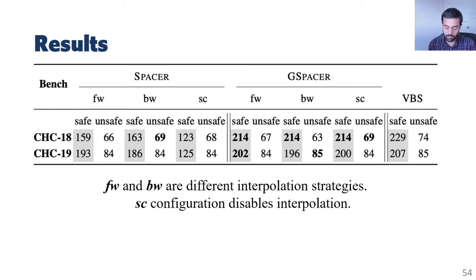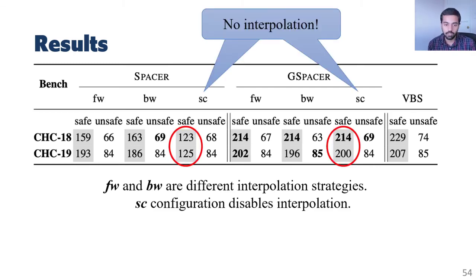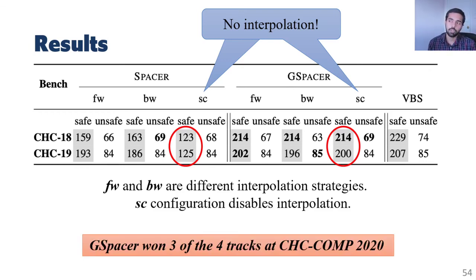But more interestingly, Gspacer is stable even without interpolation. That is, even if we turn off interpolation, Gspacer does not lose performance. Whereas in the case of Spacer, turning off interpolation leads to a decrease in performance. Gspacer also participated in the latest edition of the CHC competition, and it won 3 of the 4 tracks.